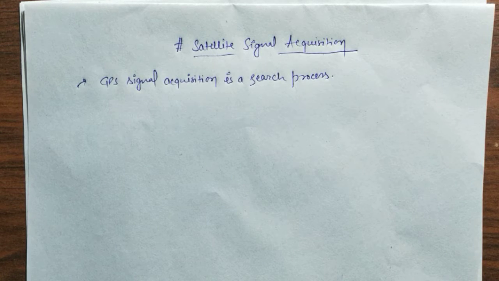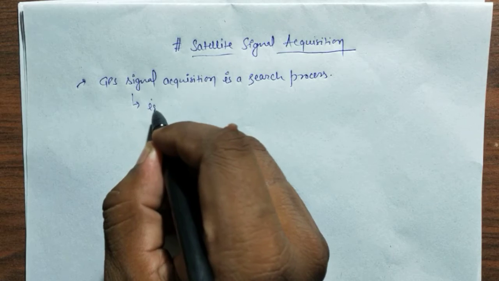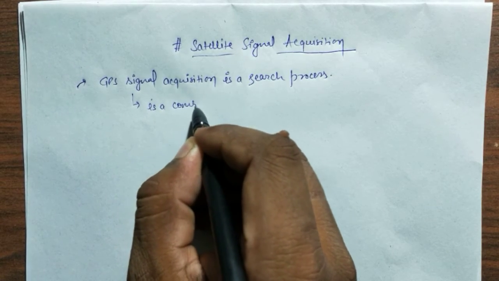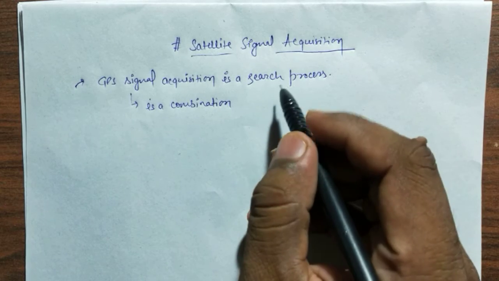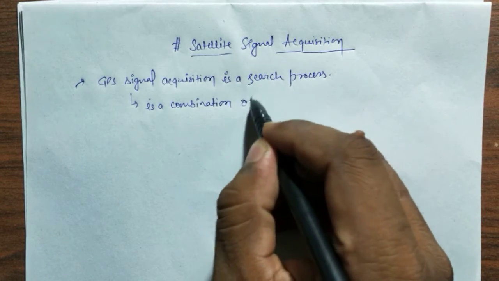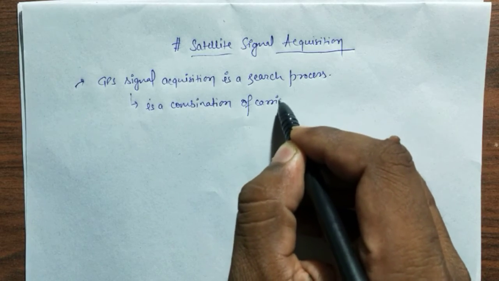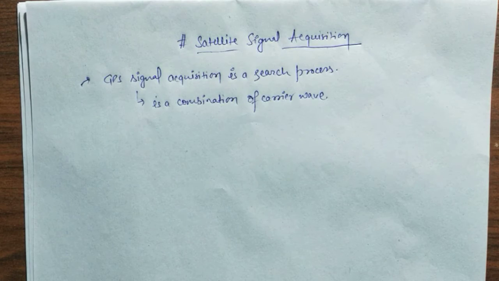So this GPS signal is a combination of a carrier wave, C/A code and navigation message.